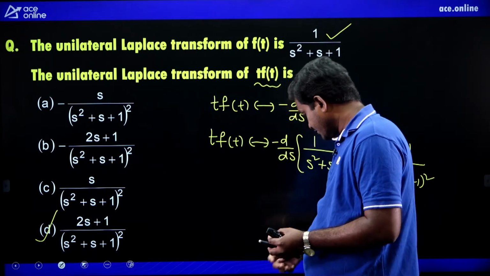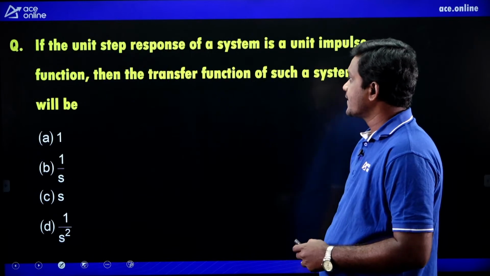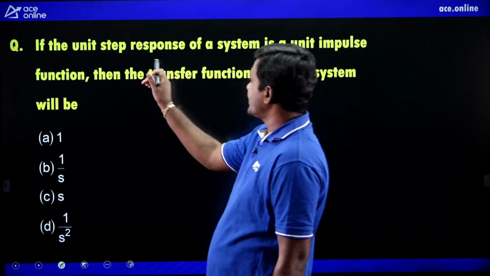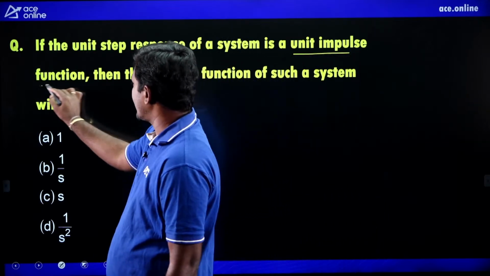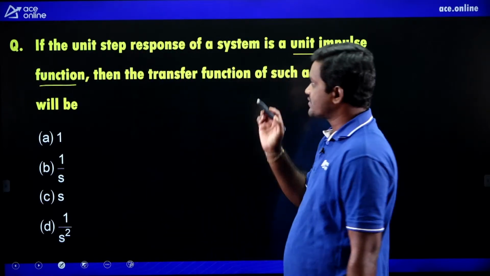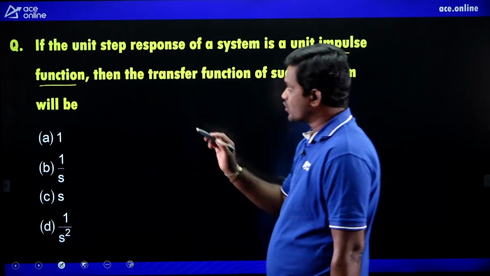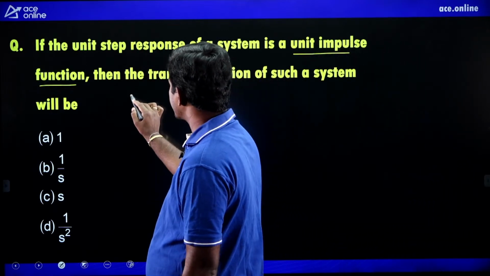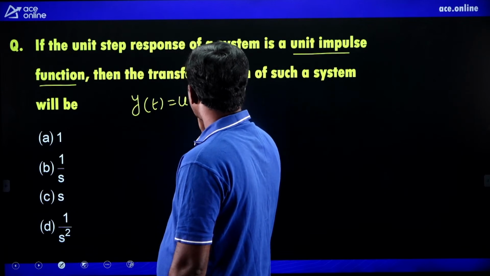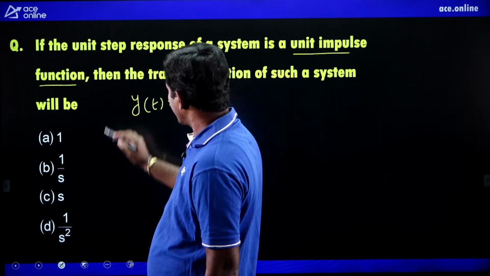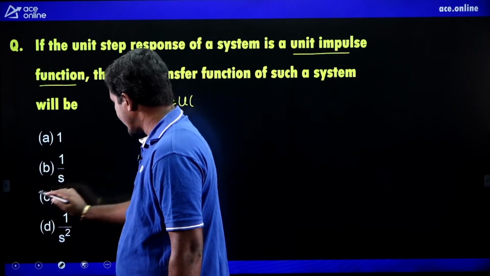Next, see here. If the unit step response of a system is unit impulse function, then the transfer function of such system is... understand the question.